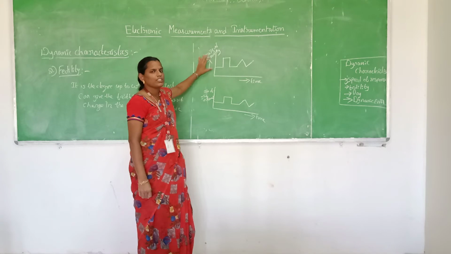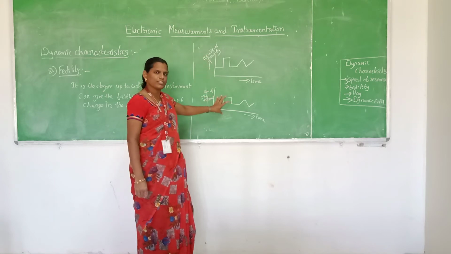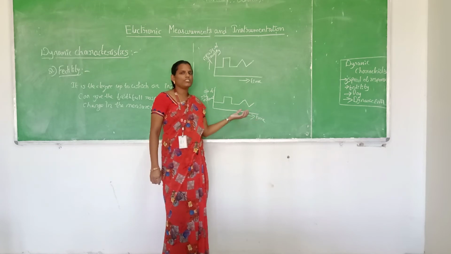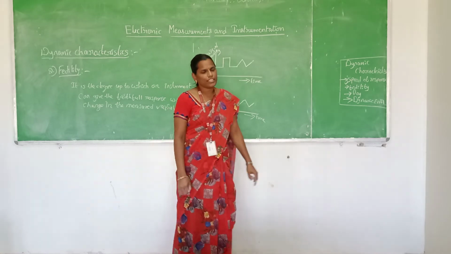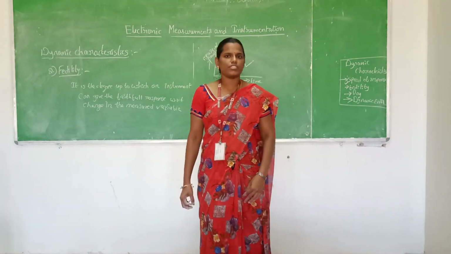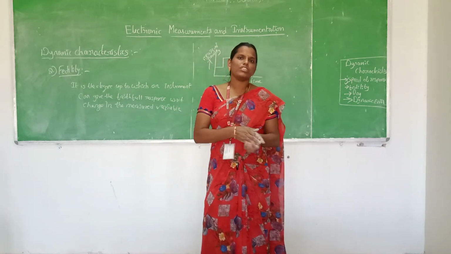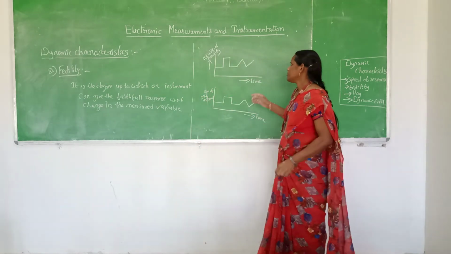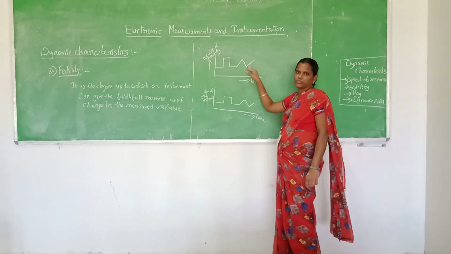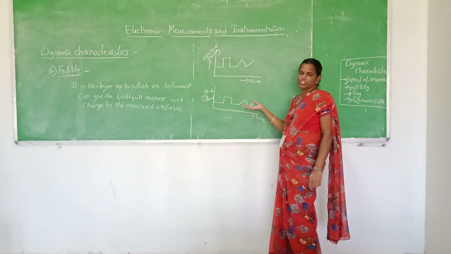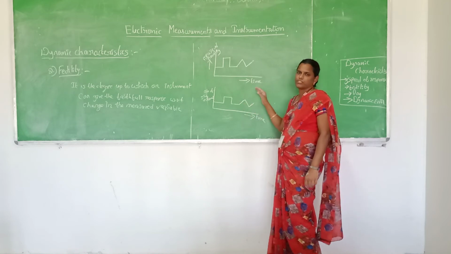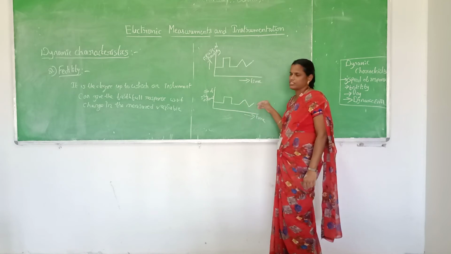If an instrument shows like this, then we will determine that the instrument has a high fidelity system, which means 100% fidelity. Practically we may not achieve 100% fidelity, but we can achieve approximately 100% fidelity. For every change in the measured quantity, the instrument will be able to represent the change. So the system is said to have high fidelity.